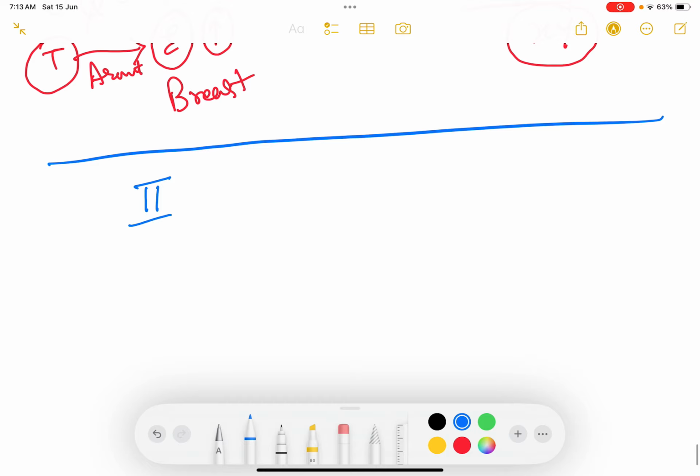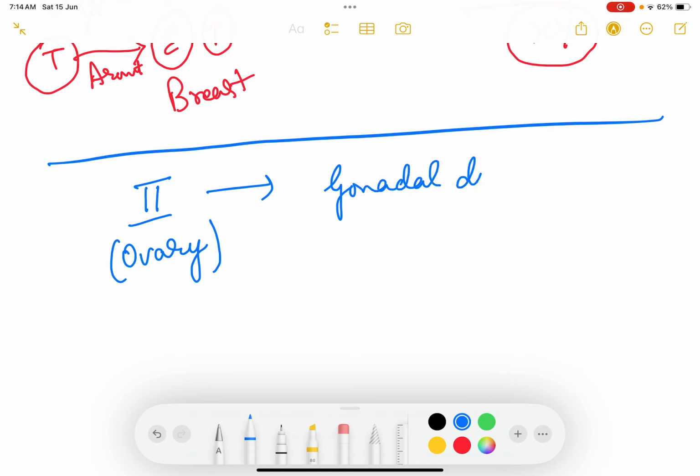Coming to compartment 2 defects. Compartment 2 defects are disorders at the level of ovary. So these disorders, what can it be? It can be gonadal dysgenesis, most common. मीन्स ओवरीज में प्रॉब्लम है, ओवरीज स्ट्रीक ओवरीज है, ओवरी सही से बना नहीं है. Most common cause is your Turner's